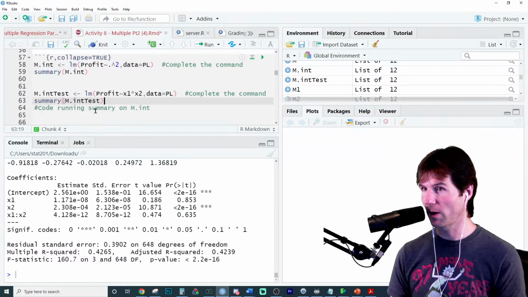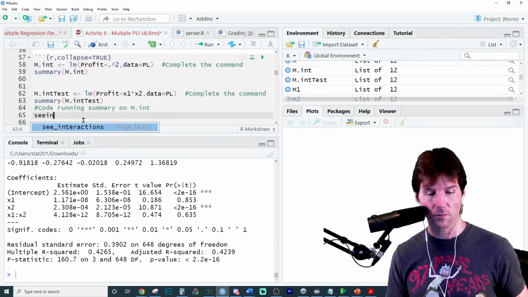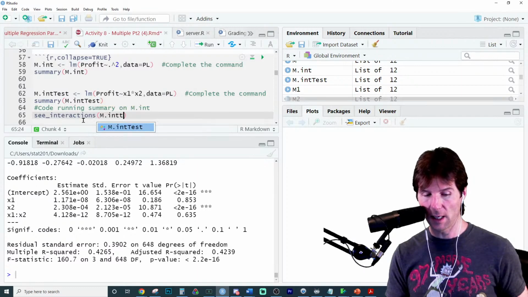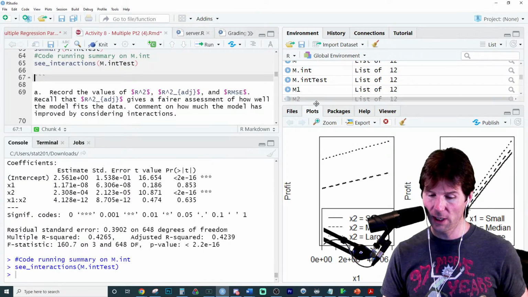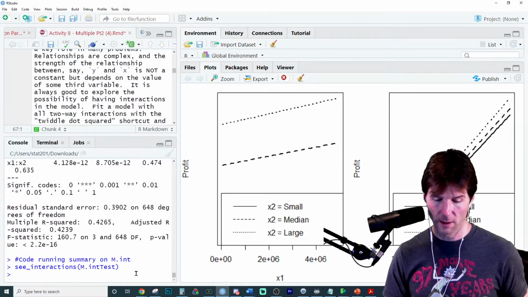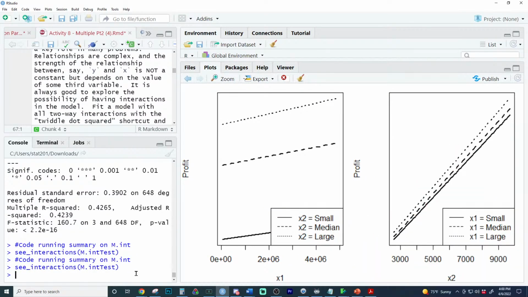So I'll show you what this looks like right here by going to see interactions. The interaction right here is not statistically significant, and I want you to take a look at the lines. We'll make it so it looks really nice and big. These lines look kind of what right here? So this is the interaction between x1 and x2, such that as x1 gets larger, profit goes up, but this is when it's at different values of x2, like a small value of x2, a medium value of x2, or a large value of x2. This is x2 increasing profit, so if x2 goes up, profit generally goes up, not like cause and effect. And these are the values of x1 right here and how x2 would differ in its relationship with profit.